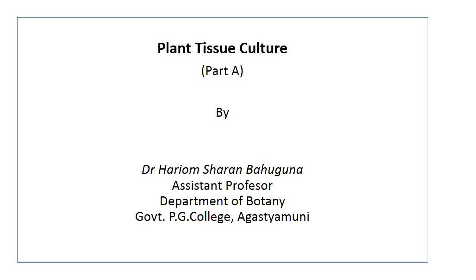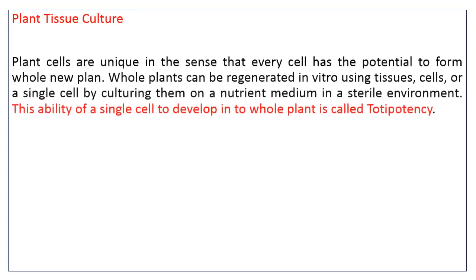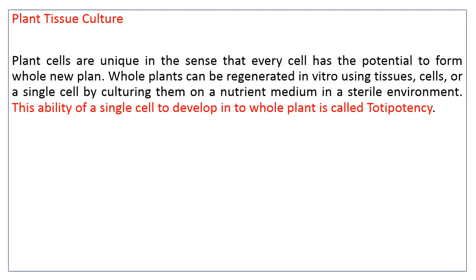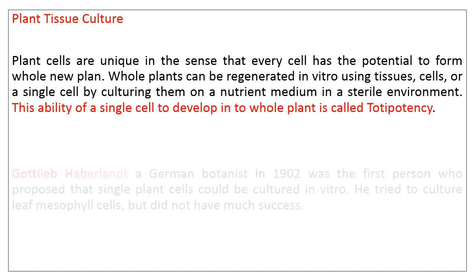Dear students, our today's topic is to discuss plant tissue culture. Plant tissue culture is the ability of a single cell or every cell of a plant to develop into a whole plant. This ability is called totipotency, provided that the cell is in a suitable nutrient media, in a sterile environment where the cell can proliferate into a whole plant.